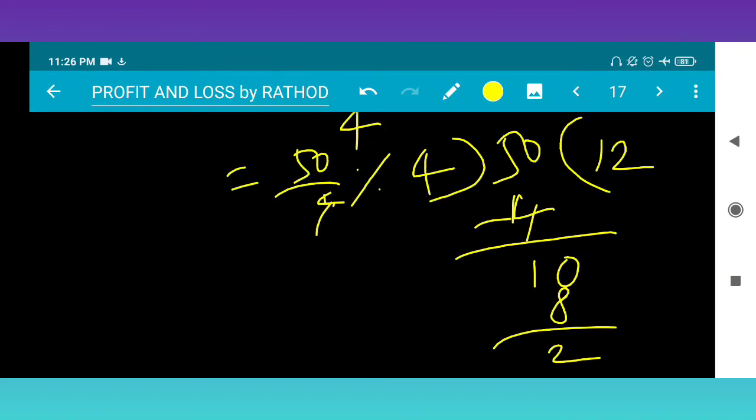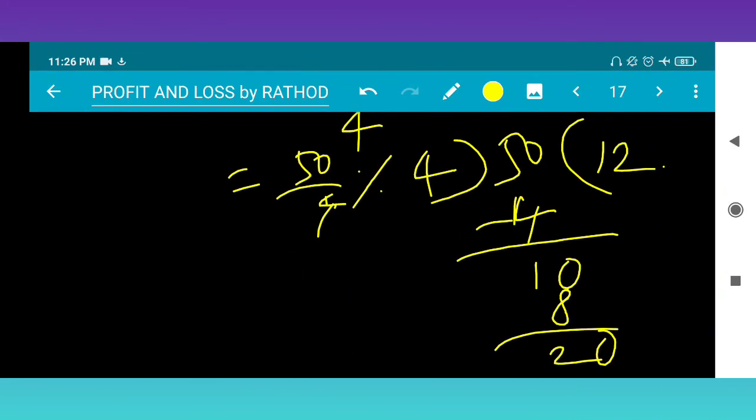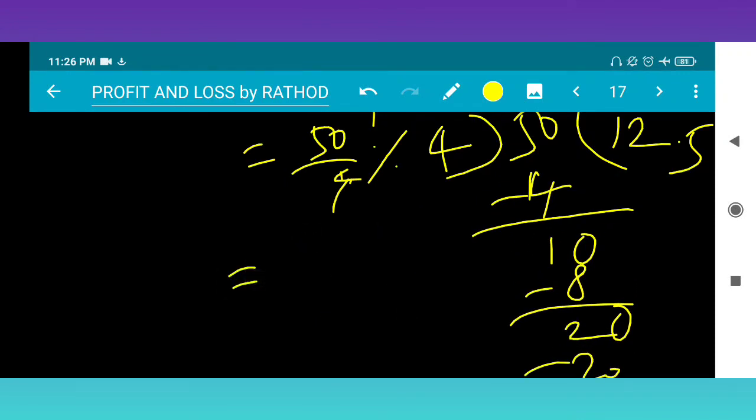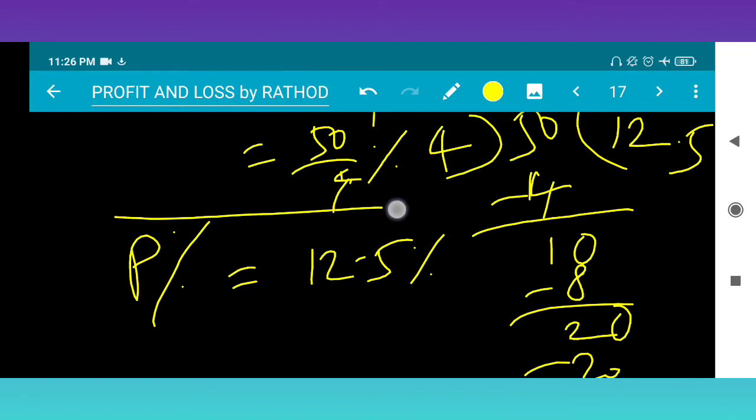So by taking 0 point, 4 5s are 20, right? So the required percentage is 12.5% profit. This is the profit percentage, right? End of today's session.